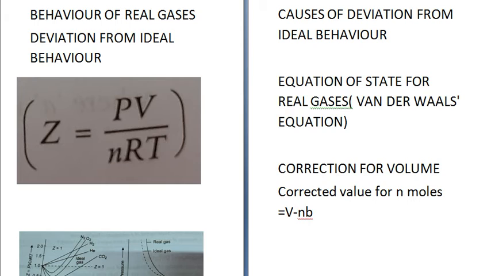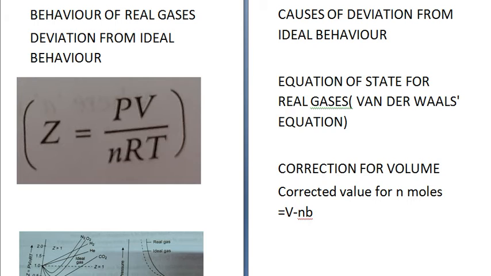Under these conditions, first, when the pressure is high and temperature is low, the force of attraction or repulsion between molecules may not be negligible. But the kinetic theory of gases has assumed that this force is negligible. Second, the volume occupied by the gas may be so small that the volume occupied by molecules may not be negligible.